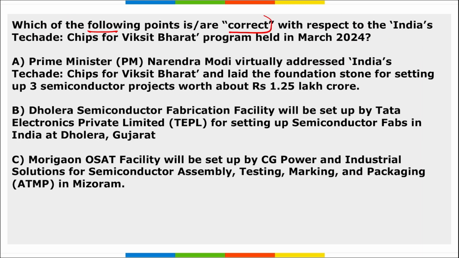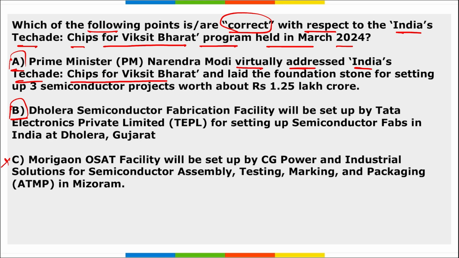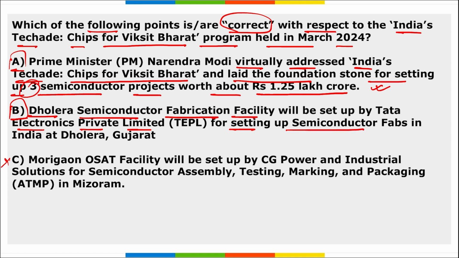Next, which of the following points are correct with respect to India's TechAid Chips for Viksit Bharat program held in March 2024? So among these options, option A and option B are right. Option C is wrongly mentioned here, right? Option A says PM Modi virtually addressed India's TechAid Chips for Viksit Bharat and laid the foundation stone for setting up 3 semiconductor projects worth 1.25 lakh crore rupees. So absolutely right. Second is the Dholera Semiconductor Fabrication Facility, which will be set up by Tata Electronics Private Limited for setting up semiconductor fabs in India at Dholera, Gujarat.